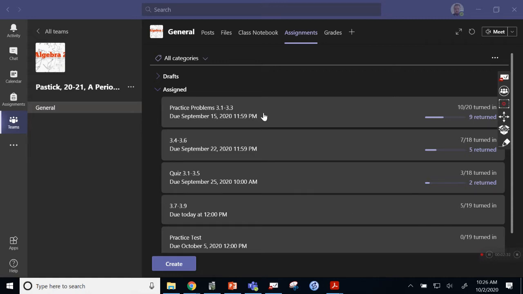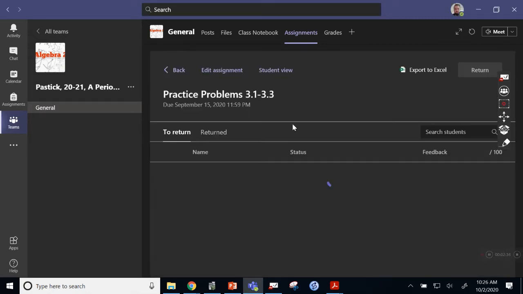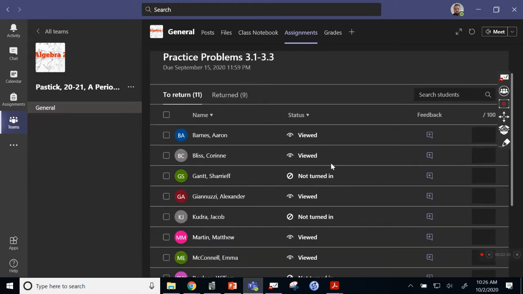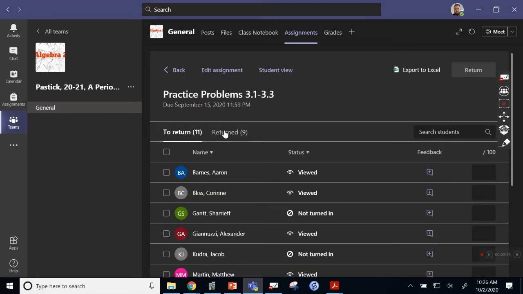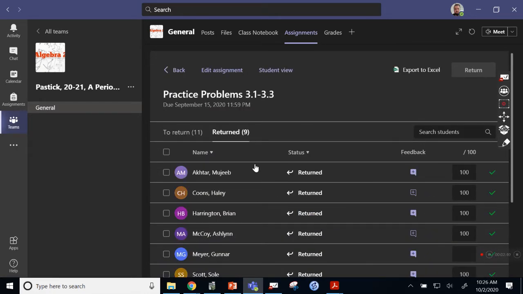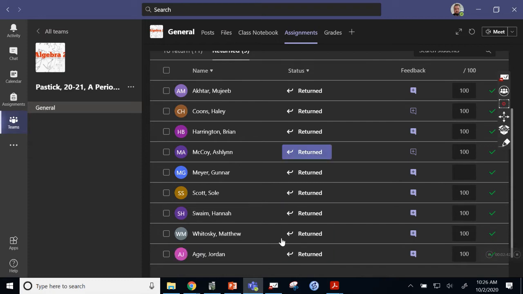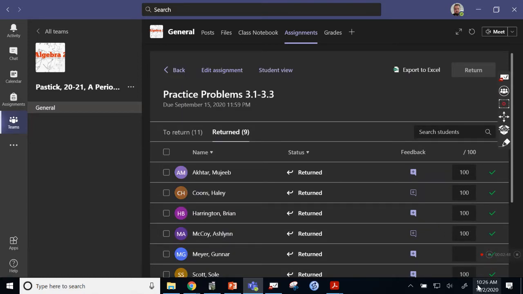So basically, if we go back to the first assignment, practice problems 3.1 to 3.3, you can see all the students in the class. You can see how many were returned. If I click on one of the returned assignments, that means these people have already handed in this assignment, and I have since graded it and returned it, or returned it with feedback. So that's a really good and easy way for the kids to keep track of what they've done and what they have not done.